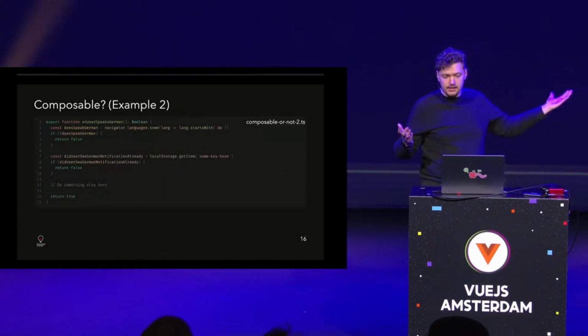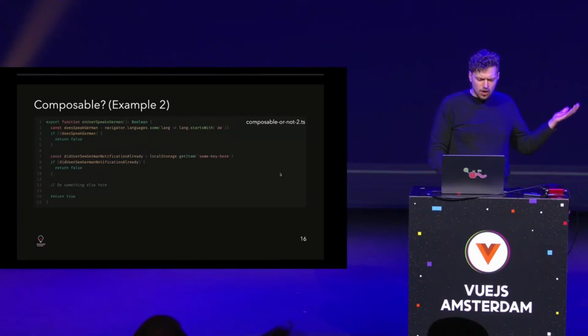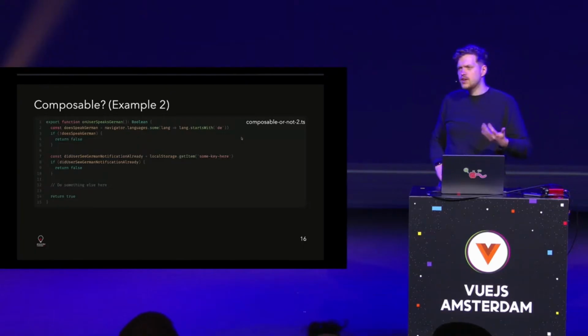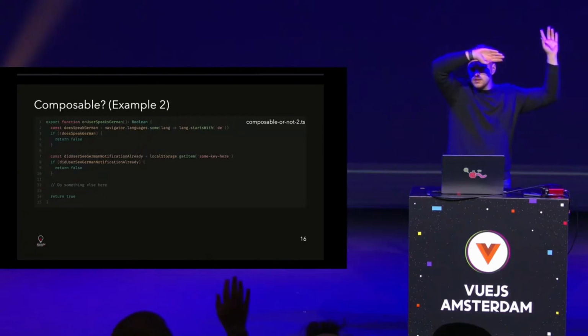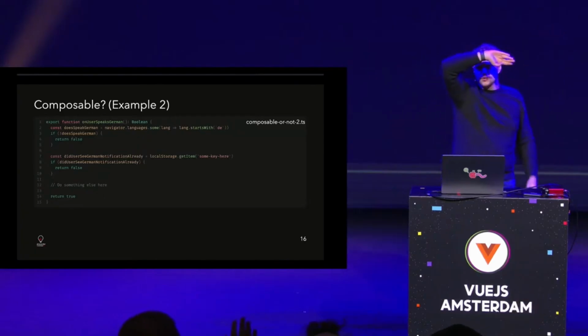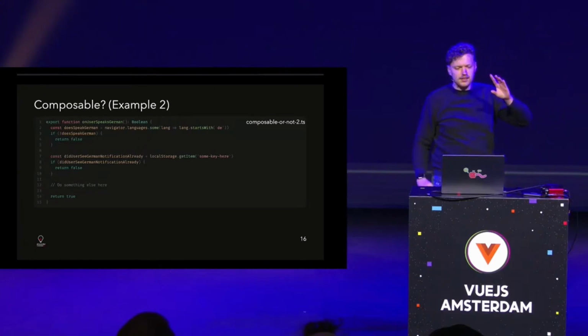Okay, next one. Composable, possibly, number 2, right? Okay, onUserSpeaksGerman. We have something with navigator.languages. We have some checks, some local storage, something else here, and then we return true. Okay, we try again. Who thinks this is not a composable? Okay, we try it the other way around. Who thinks this is a composable? A few hands up there, I see. Most of them said no.